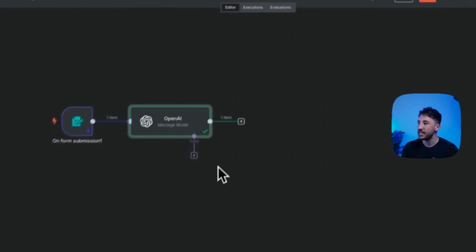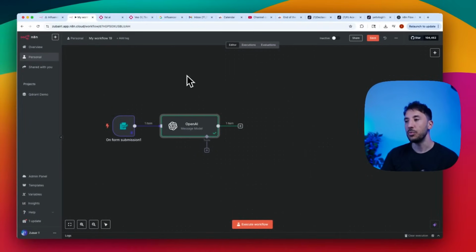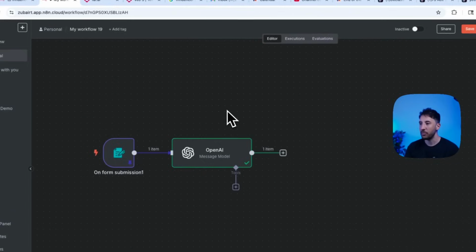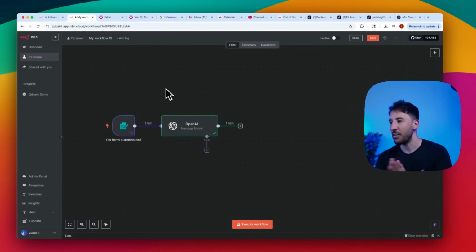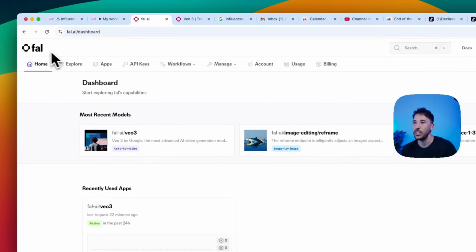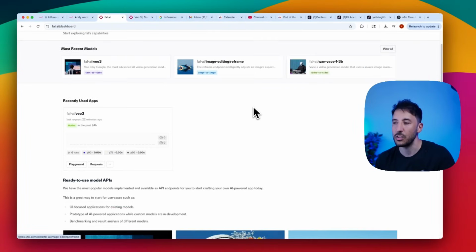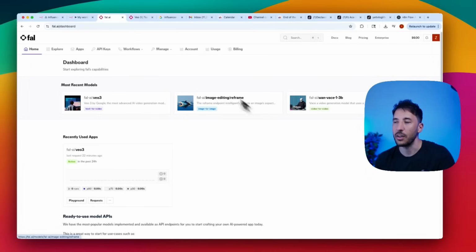So the next step is we need to send this prompt to a video generation model, and of course we're going to use Google's VO3, but VO3 right now doesn't offer direct APIs, so that's why we have to go to a third party, and we're going to use Fal.ai. This is a platform that offers access to multiple different models. So you're going to go ahead to Fal.ai.